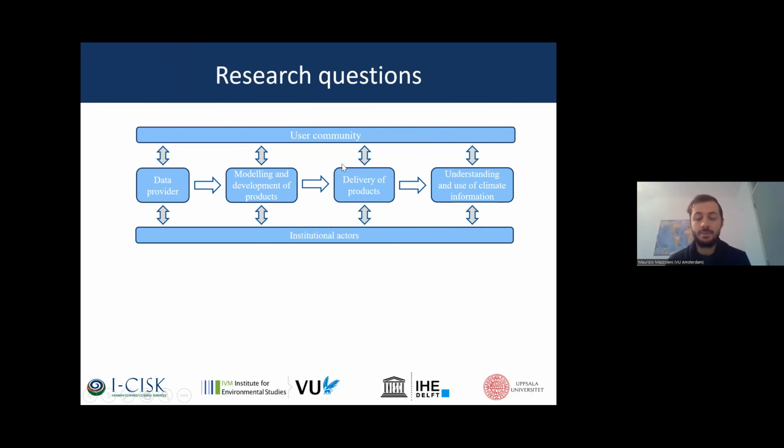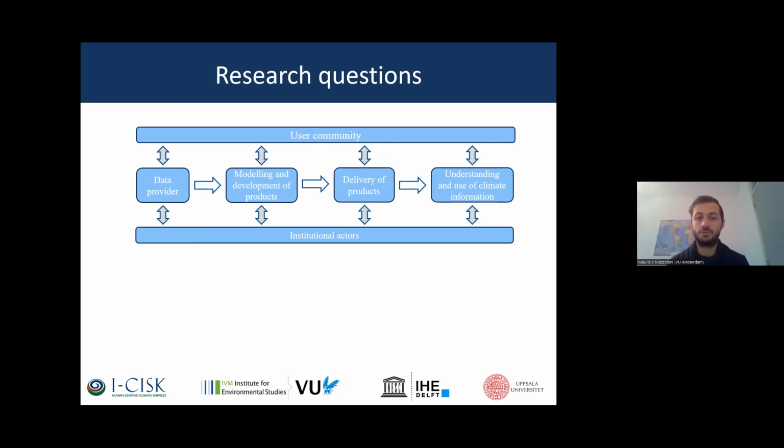So climate services have been used for many years already by different user communities and institutional actors to retrieve useful information about physical variables, like, for example, water level or precipitation. And they can be used for different purposes, like water management or flood forecasting.